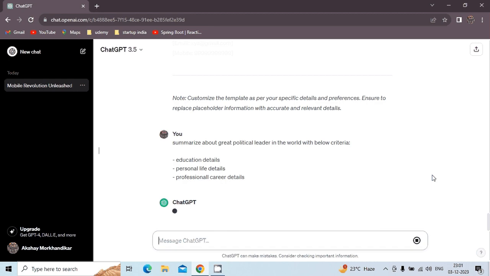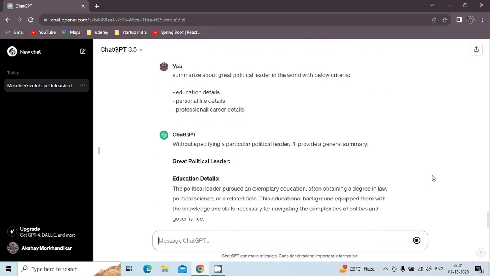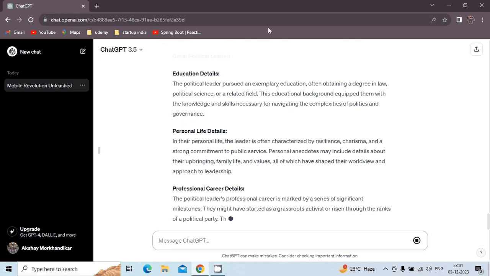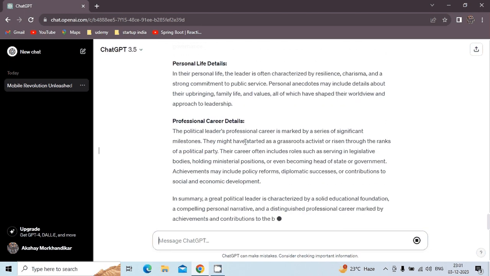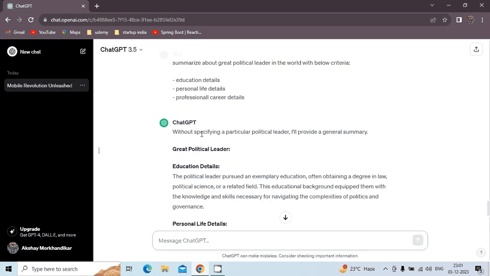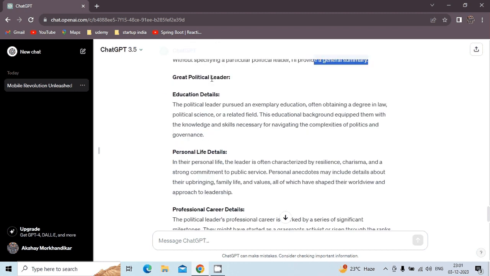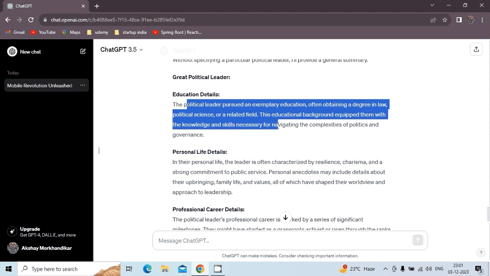Basically, without specifying a particular leader, it says I will provide a general summary. If you can see, ChatGPT has very diplomatically answered this to get rid of any kind of controversies. A great political leader, educational details: pursued exemplary education. So that is in a very generic way that it has printed.